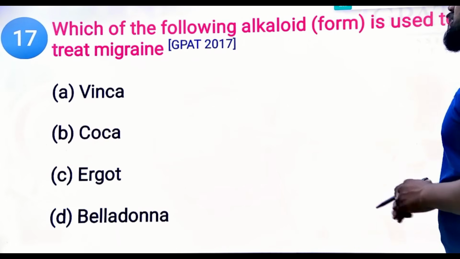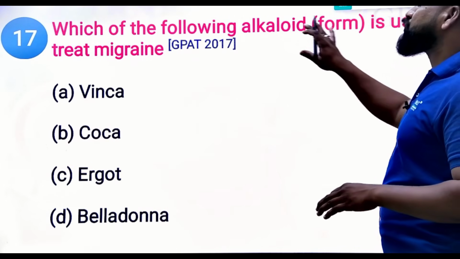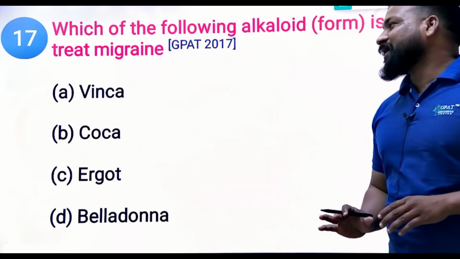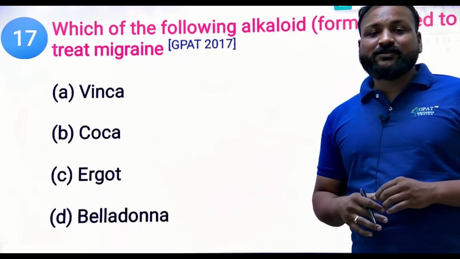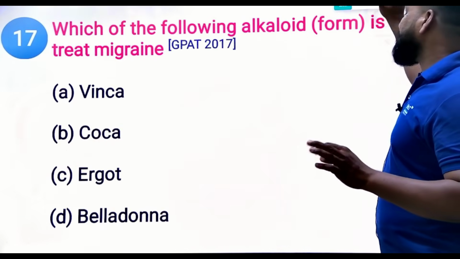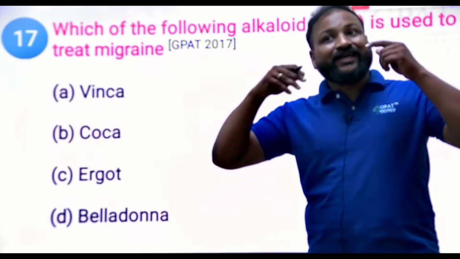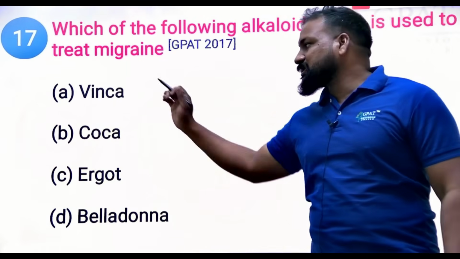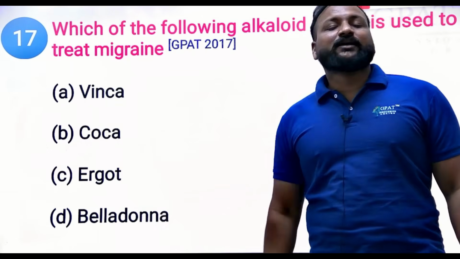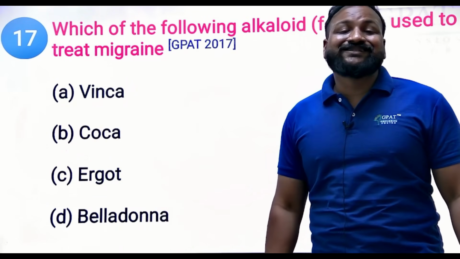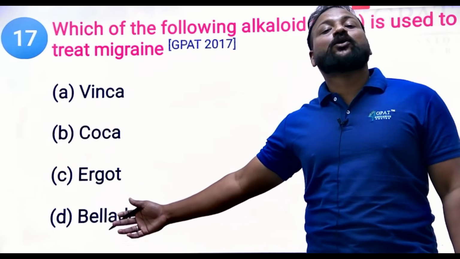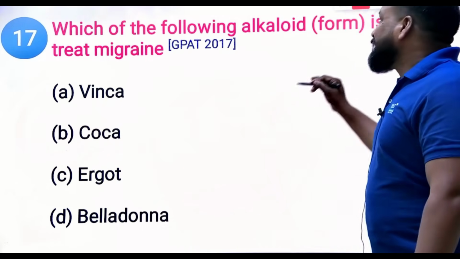Next, which of the following alkaloid forms is used to treat migraine? Very easy here, because we have already discussed it. Try to eliminate. Whenever I display the options, you should think about the pharmacological action. Vinca is an anti-cancer, coca is a CNS stimulant, it is a pure alkaloid. Belladonna is an anti-muscarinic agent, and the remaining one is ergot.